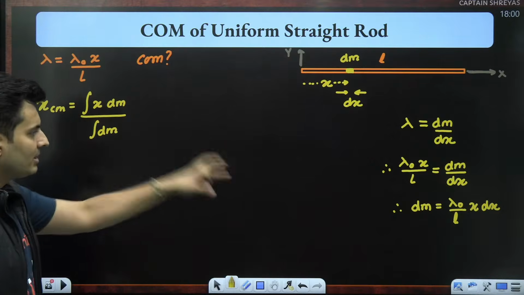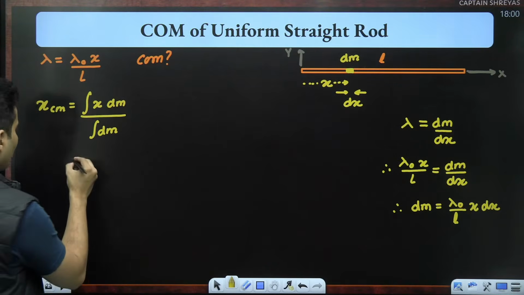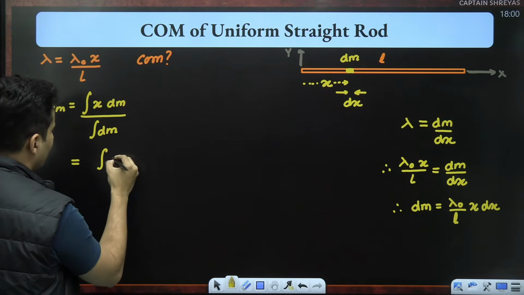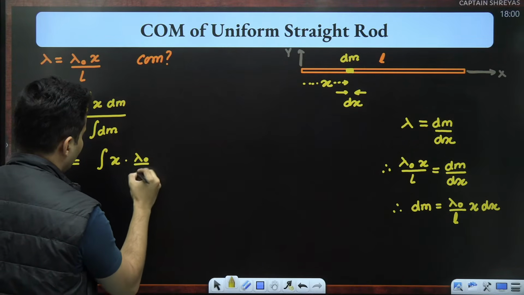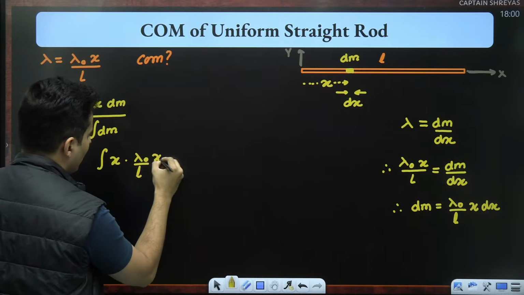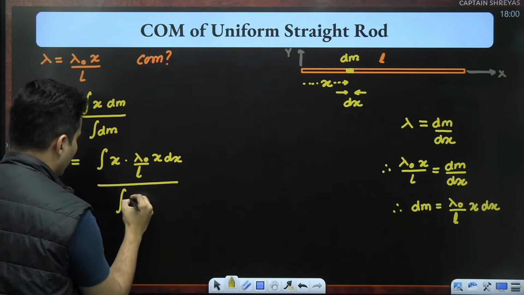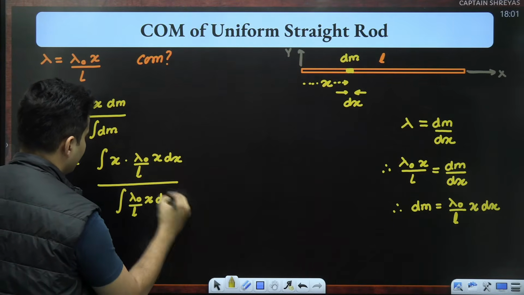So I will substitute dm. Instead of dm, I'll put all those things. So what will I get? I will get integration of x is there. Instead of dm, I will put lambda naught by L into x dx. Same thing below also, integration of lambda naught by L x and dx.